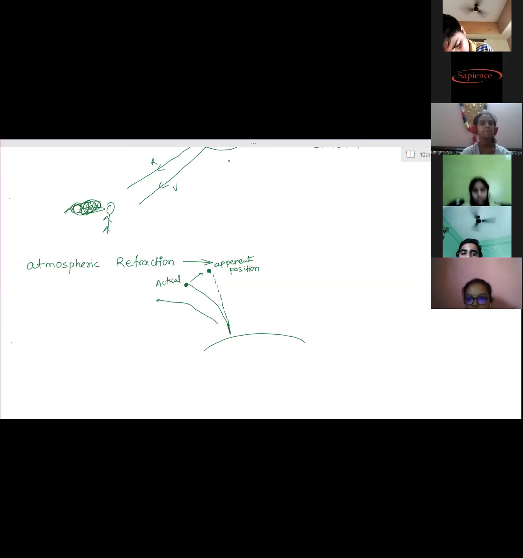Fourth point, the dimness produced by some points is nullified by the brightness of other points. Fifth point, as a whole, the brightness of the planet does not change, due to which no twinkling effect is seen. Clear, what exact 6 points you have to write? 5 points, sorry.